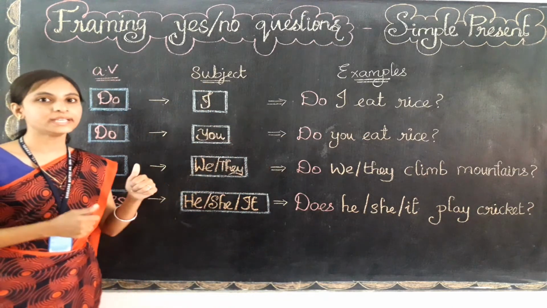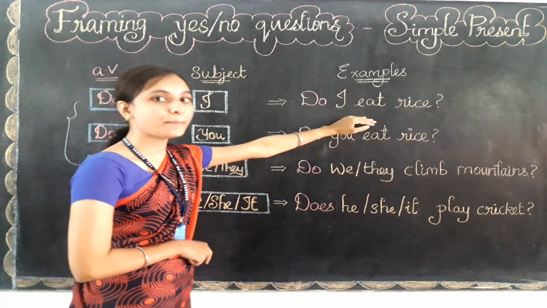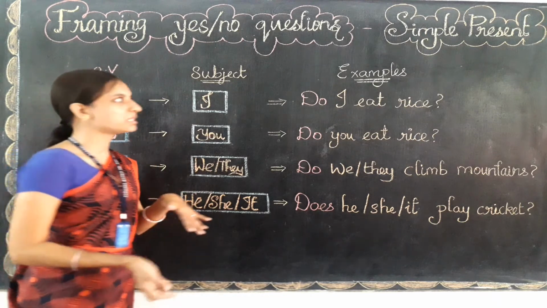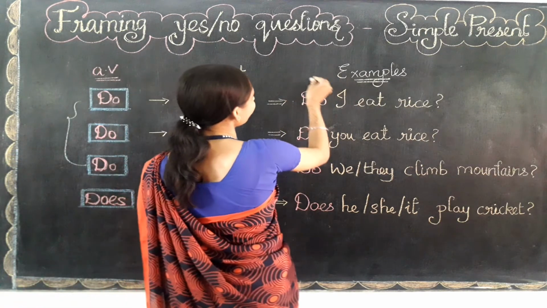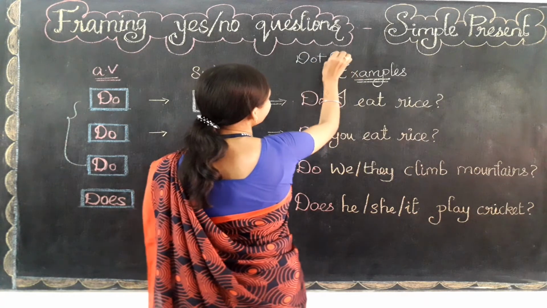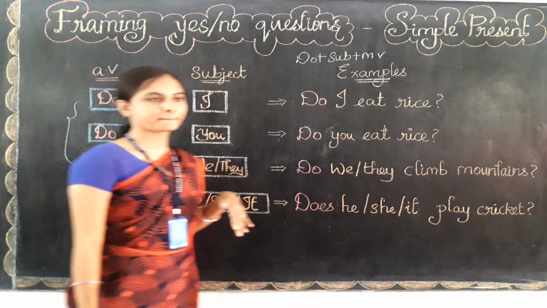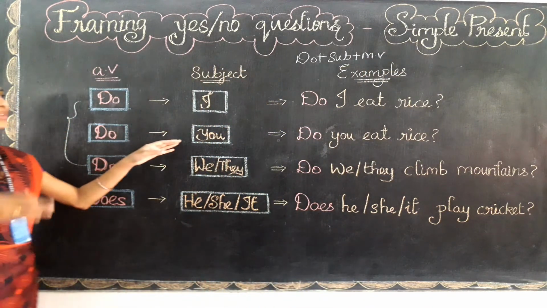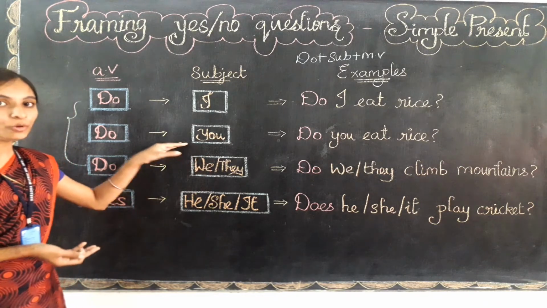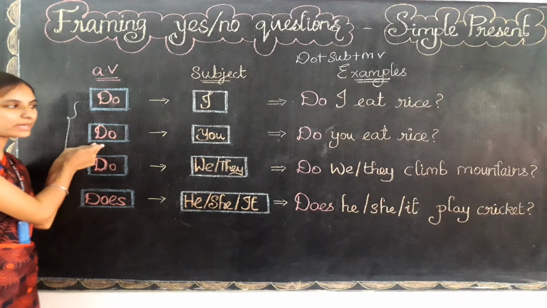So here what we have done? We have written the question word first and the subject, main verb, then only the other words. I can write the rule like that: do family first, do verb, then the subject, then the main verb. Okay. Now next, now we are going to learn the example for the subject you. For the subject you also we need to use the question word do only. We need to use do only.